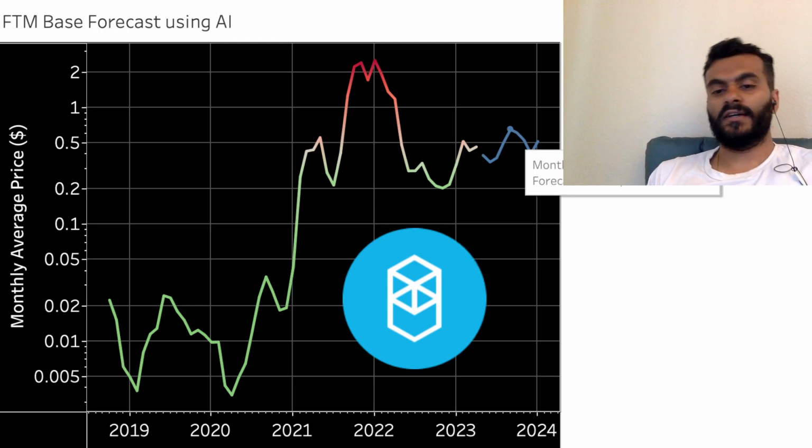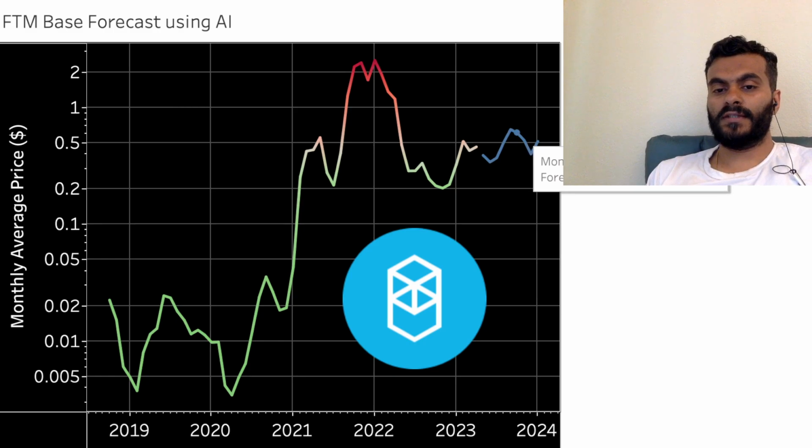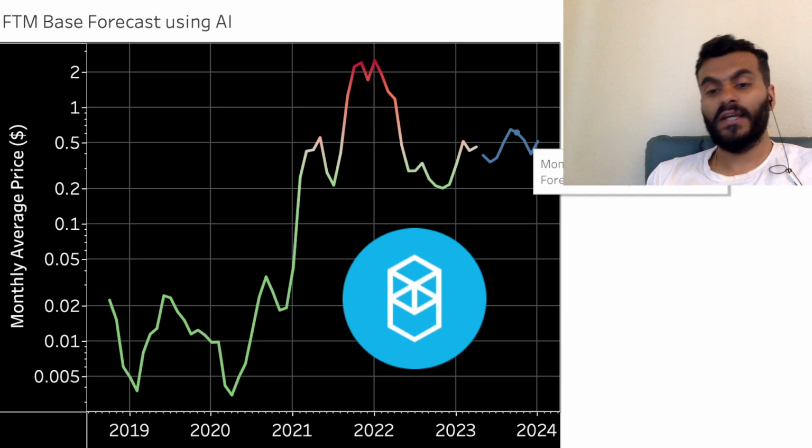That's why the forecast for the month of September is about 65 cents, which is about 19 cents above the last month close. And then in early Q4, I would say, this is when this AI model forecasts the crash for this token.